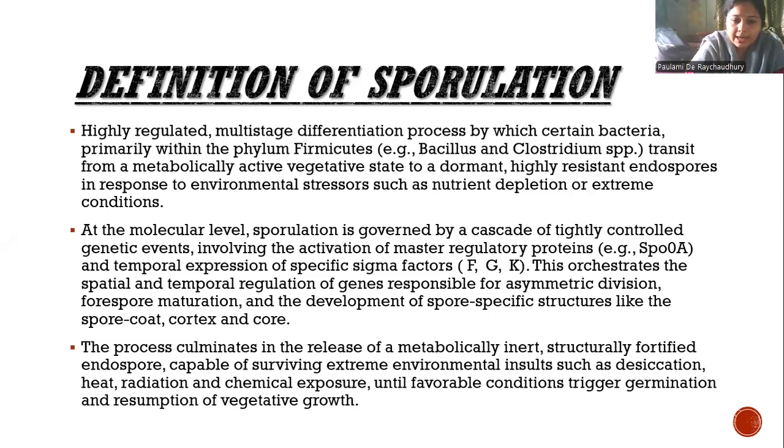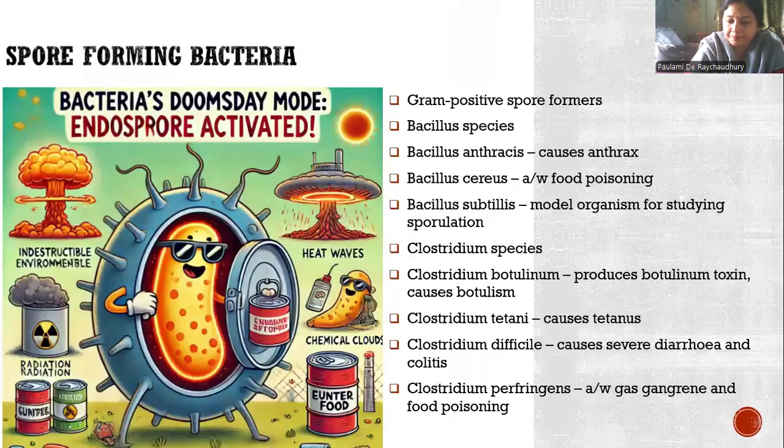The process culminates in the release of a metabolically inert, structurally fortified endospore capable of surviving extreme environmental insults such as desiccation, heat, radiation, and chemical exposure until favorable conditions trigger the opposite process of sporulation, that is the germination and resumption of vegetative growth. So whenever there is favorable condition, the endospore can revert itself back to the vegetative form, that is the germination.